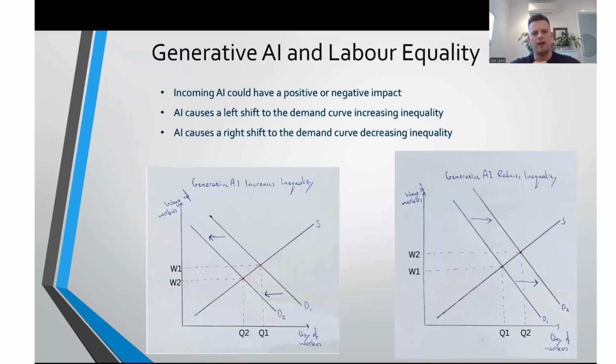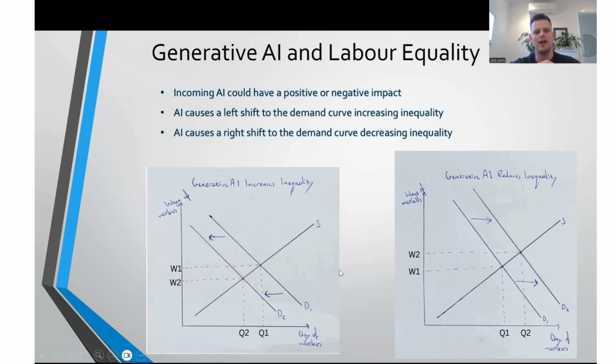As you know, generative AI and its integration into the business world has been increasing in recent years. So it is important to examine the impacts it could have on the labour market, specifically its impacts on equality. We must determine whether incoming AI technology will replace the worker in the market or enhance the output of the worker in the market. This will determine its impact on equality. To explain this, we can graph the impact on the overall labour market just here.